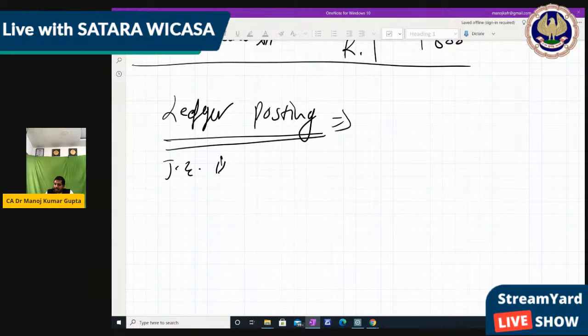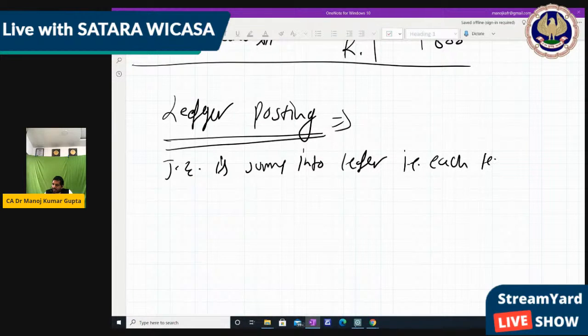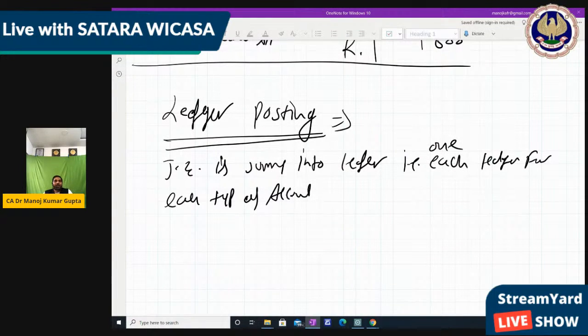So you can see cash is used here also, cash is used many times, but we make only one ledger for cash. So ledger posting is what? Journal entry is summarized into ledger, that is, one ledger for each type of account. हर एक टाइप के लेजर के लिए एक एक अकाउंट बनाते जाएंगे, like cash account, ऐसे ही purchase account, capital account.